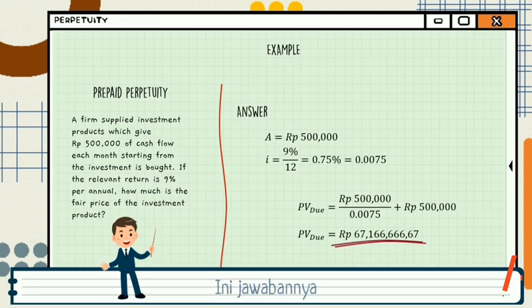I equals 9% divided by 12 because it is per month. And then I is 0.75% or 0.0075. And then the present value equals 67,166,666.67 rupiahs. That is the fair price of the investment product.